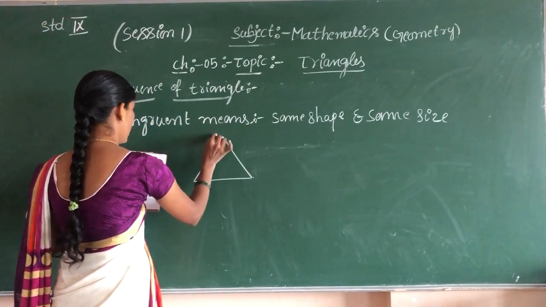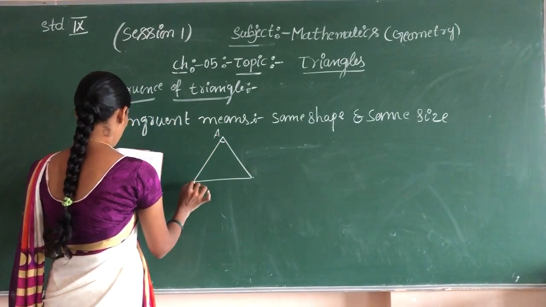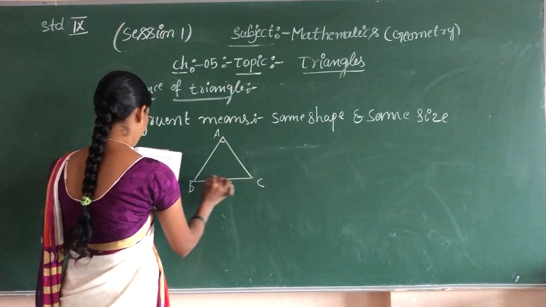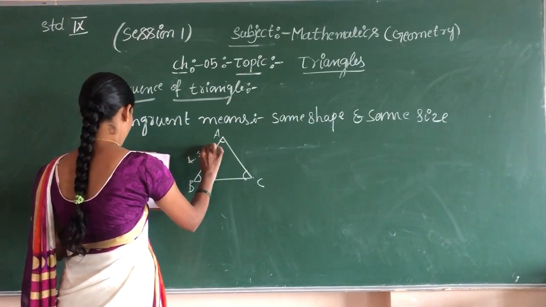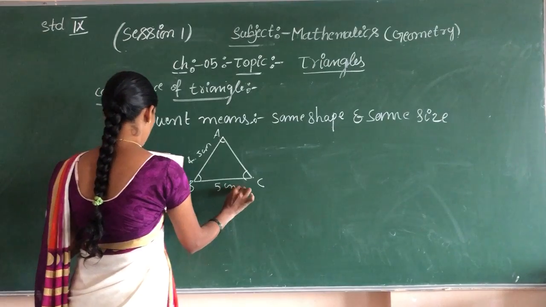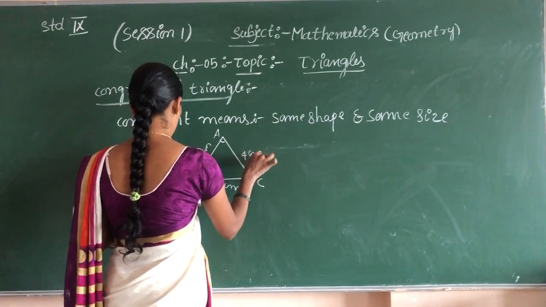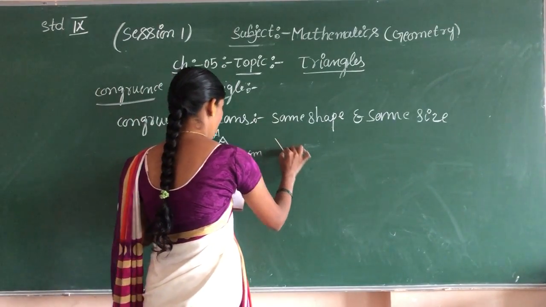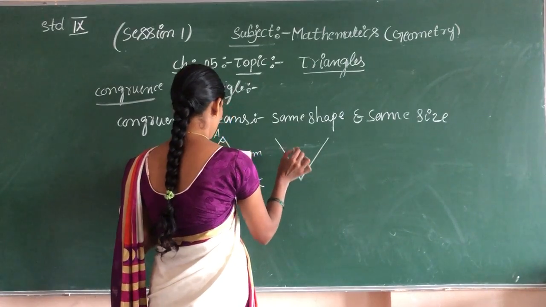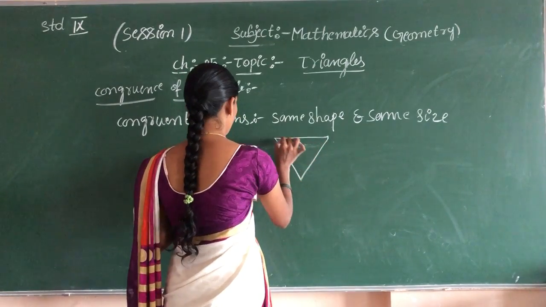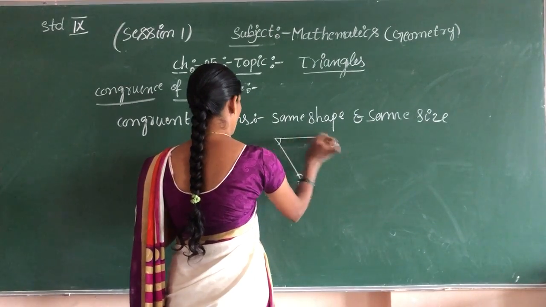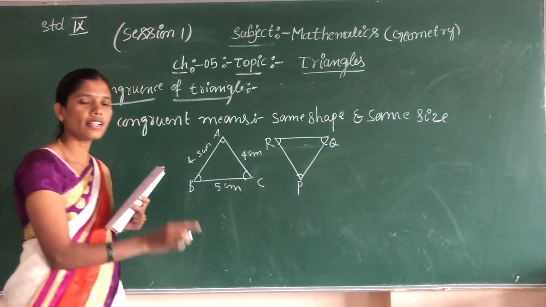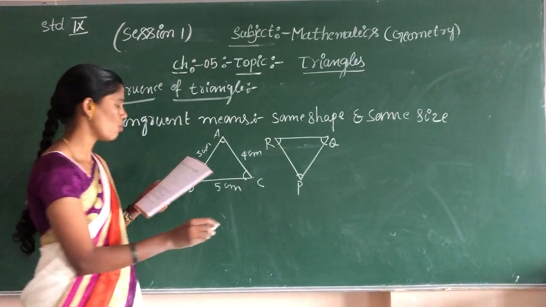You see, drawing A, B, C. Here 4.5 centimeter, this is 5 centimeter, this is 4 centimeter. But this is drawn vice versa. P, Q, R, same shape and same size, but we should write it vice versa.